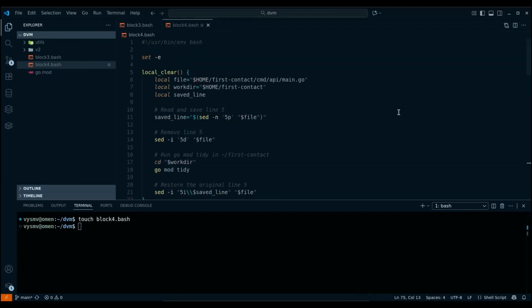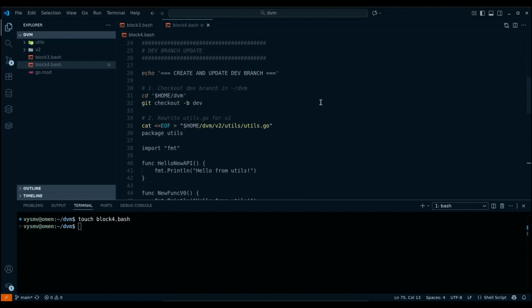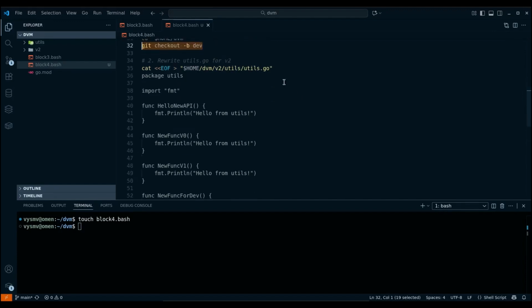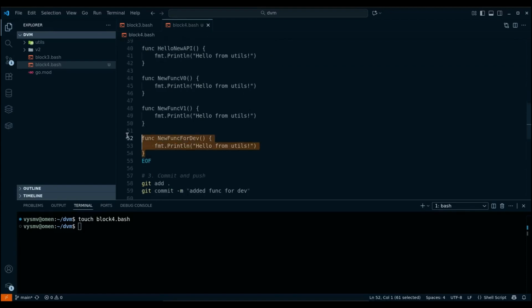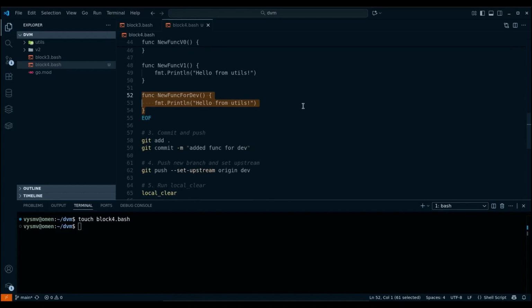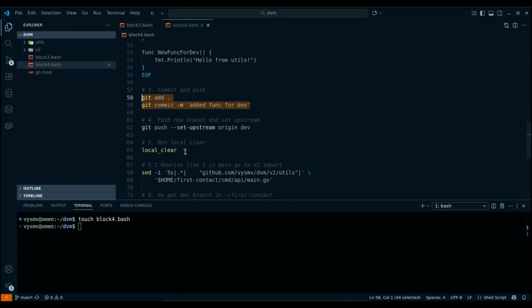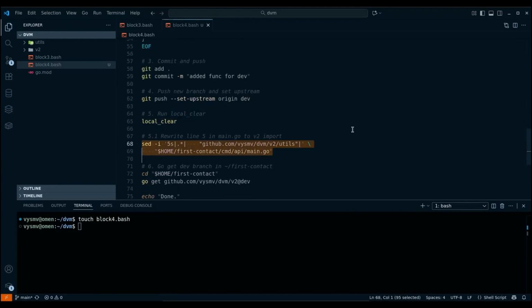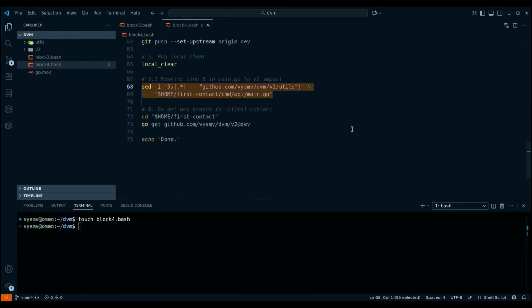Let's take a look at the script. First, we create a dev branch for the DVM project. Then we overwrite the utils file in the DVM v2utils directory, adding the new func4dev function. Next, we create a commit and push the changes. After that, we clean up and update the import line in the main.go first contact CMD API file, and pull the module through go get on the branch. That's it. Let's run the script and enter the passwords.